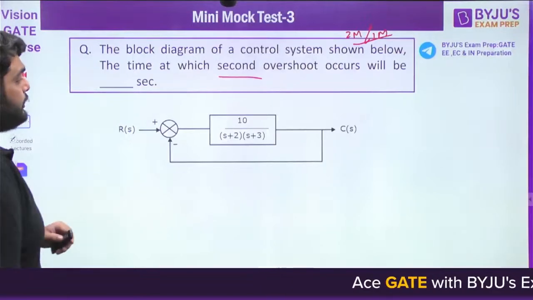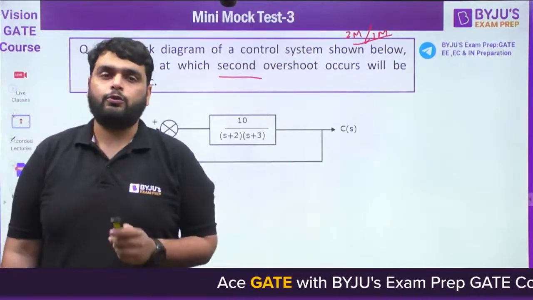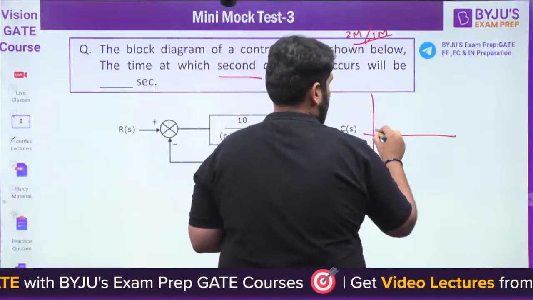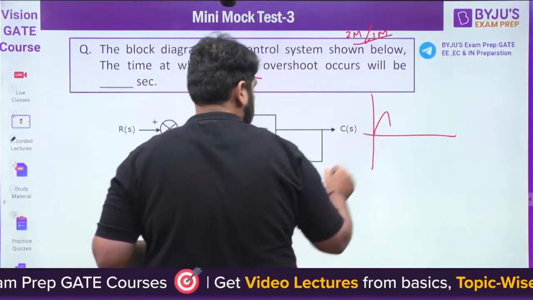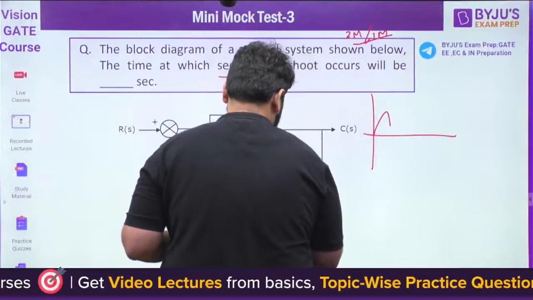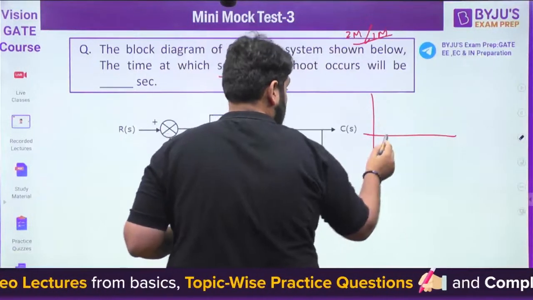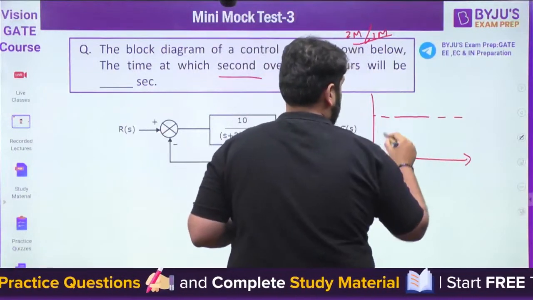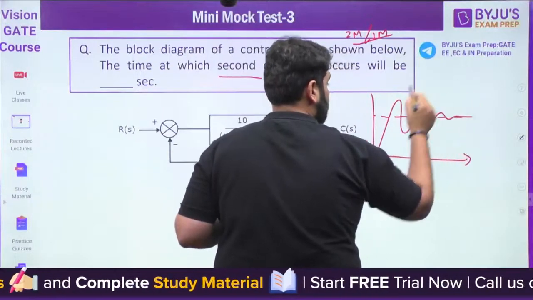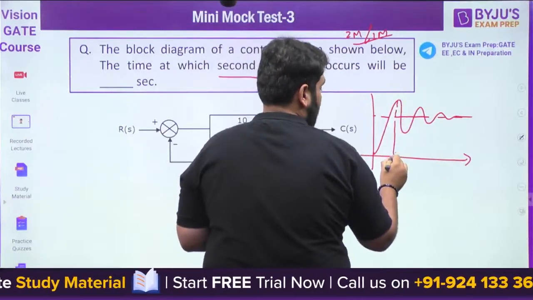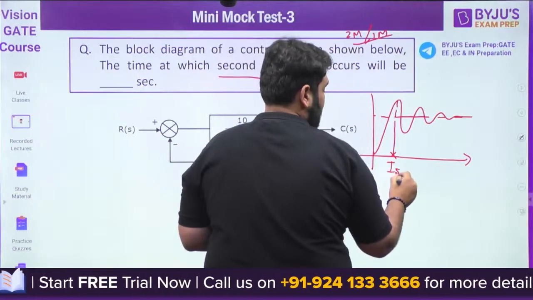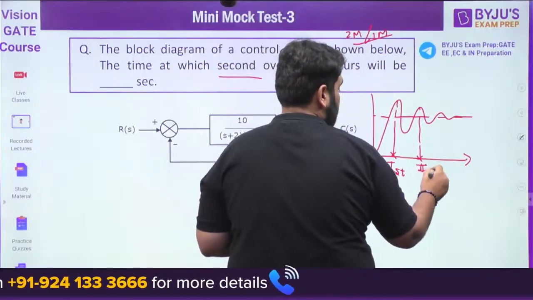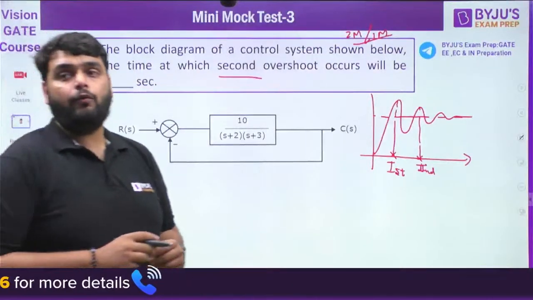So how can we solve this question? First of all, what is the formula for the overshoot, or I can say for any overshoot? As you know, for a second order system, this will be the waveform in the time domain. This is the time at which the first overshoot occurs, and this is the time at which the second overshoot occurs.